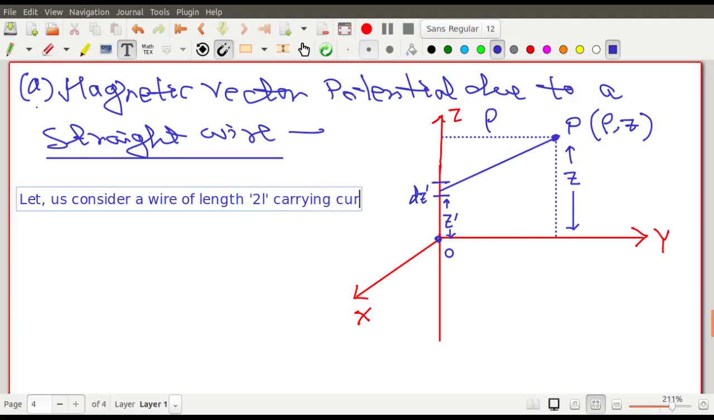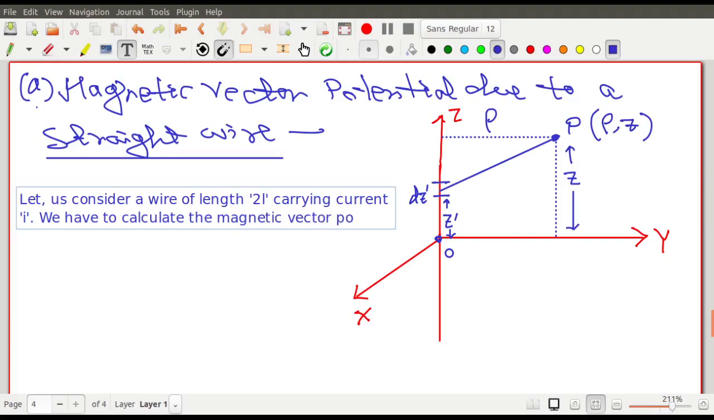Carrying current I. We have to calculate the magnetic vector potential at capital P, at the point rho comma z, right?